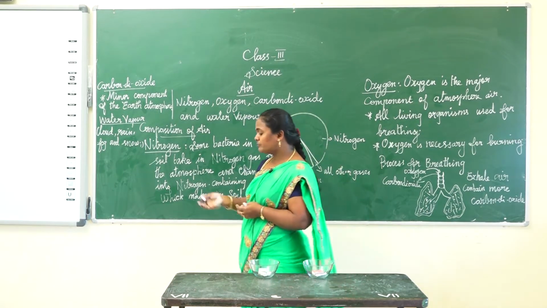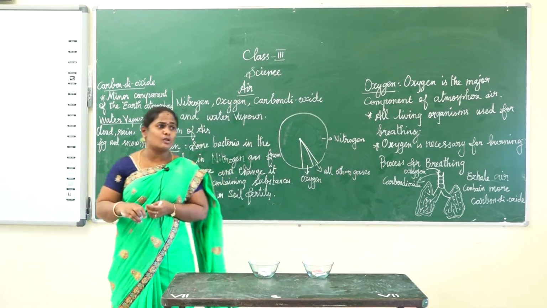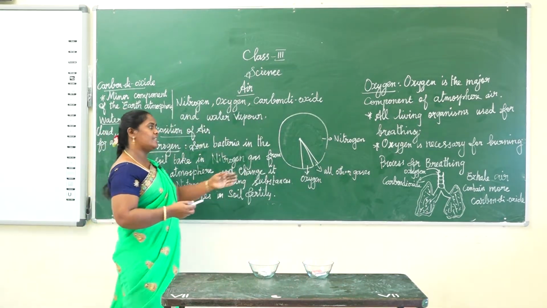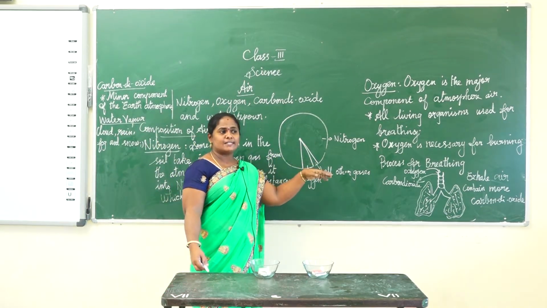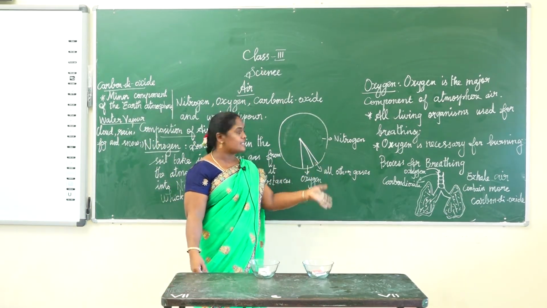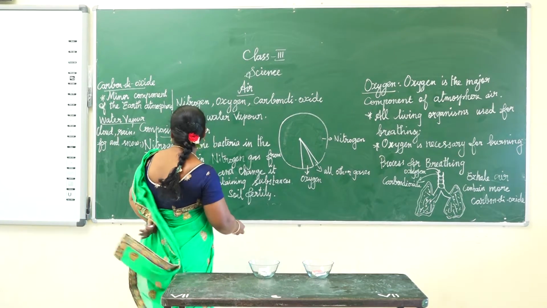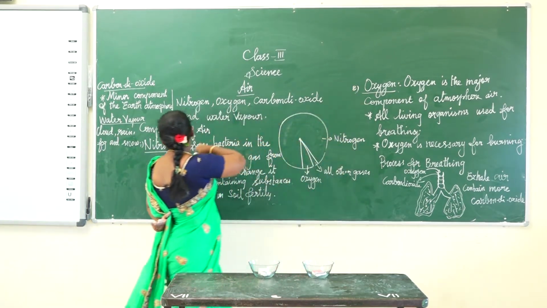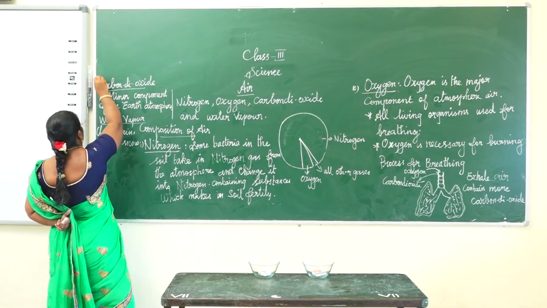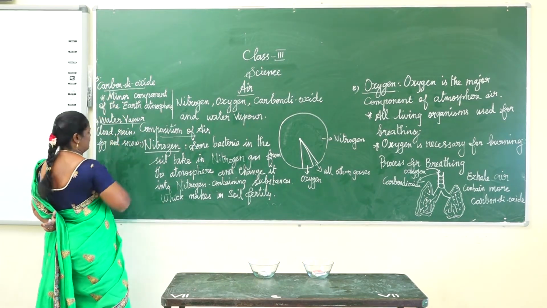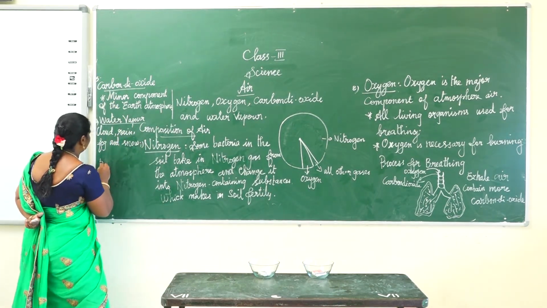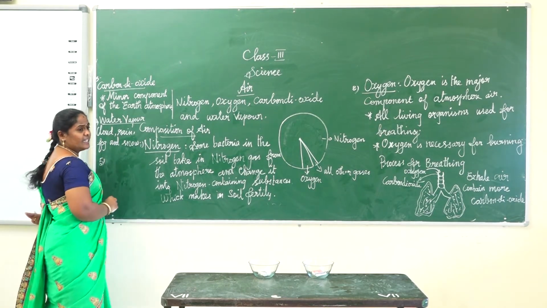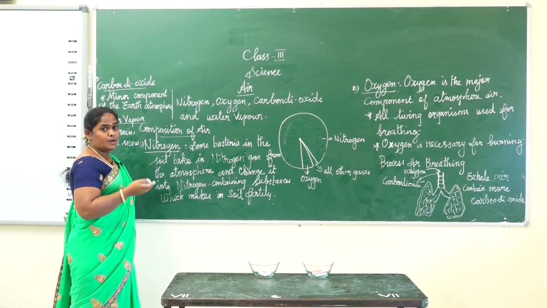And then besides these, some other gases are also present in the Earth's atmosphere. First one nitrogen, second one oxygen, third one carbon dioxide, fourth one water vapor, and then the fifth one. Besides these, the atmosphere also contains some other gases.